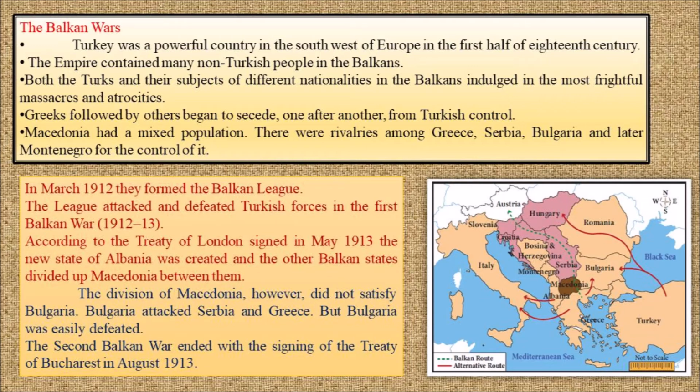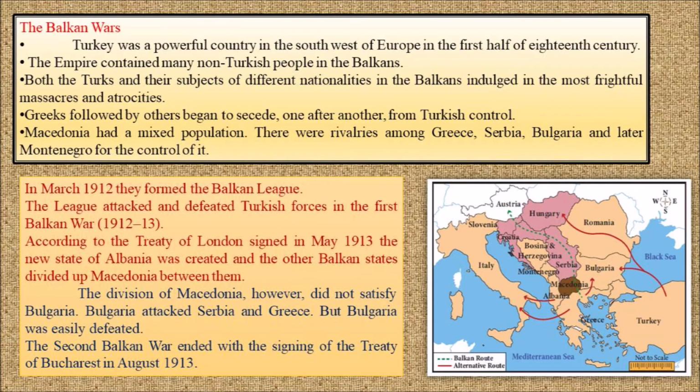The country of Turkey not only consisted of Turkish people but also people of other nationalities. So when people from many places settle in one place, there is a chance of dispute. This is what happened here. Many atrocities took place in the region as people from many nationalities settled in one place. Political and economic instability took place in the Turkish Empire. Greeks started to move away from Turkey's control.